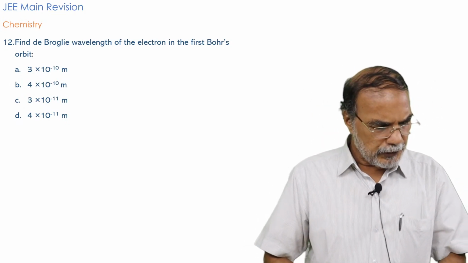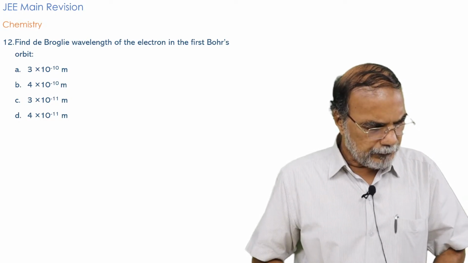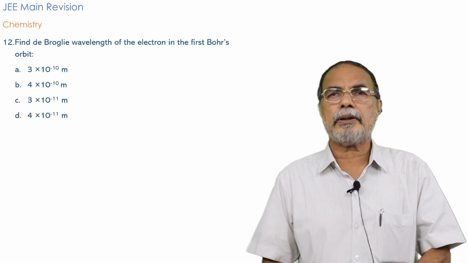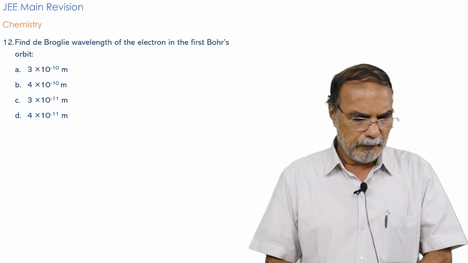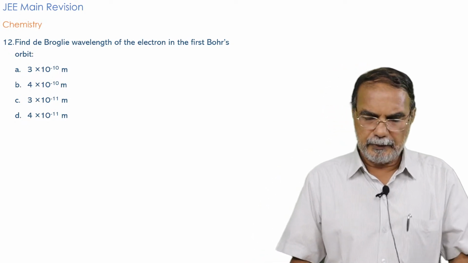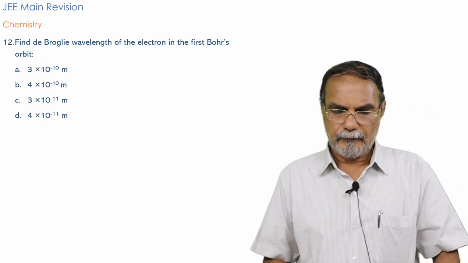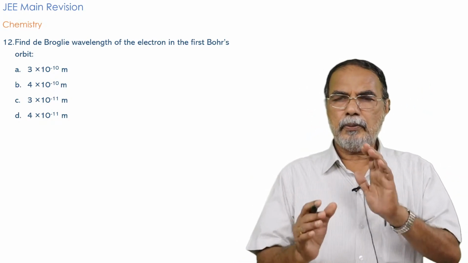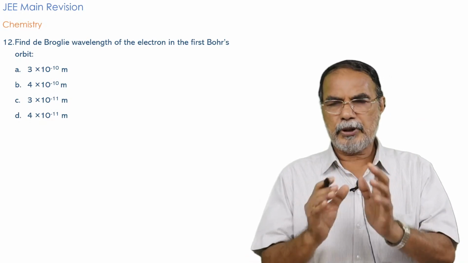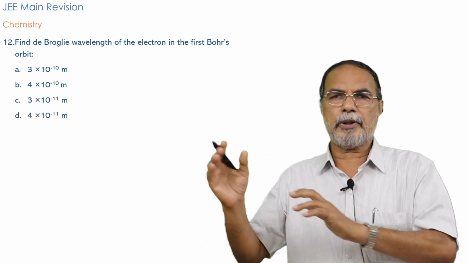So the next question is, find the de Broglie wavelength of the electron in the first Bohr orbit. This is a problem where you combine the Bohr principle and the de Broglie principle.